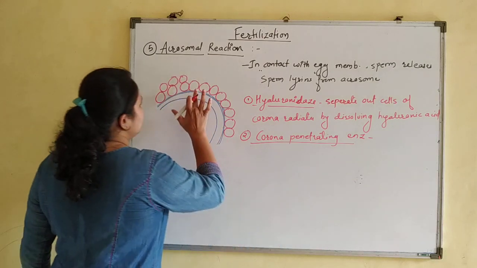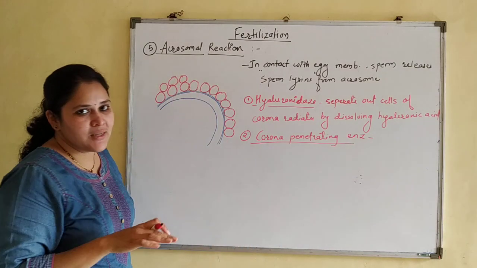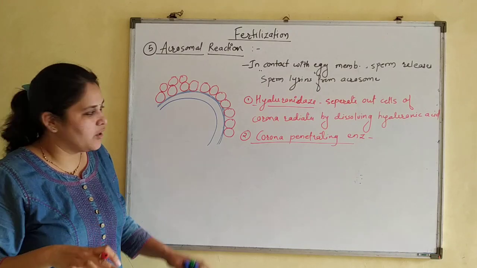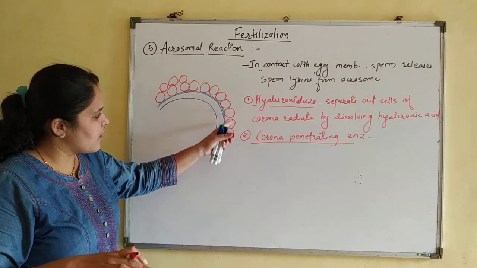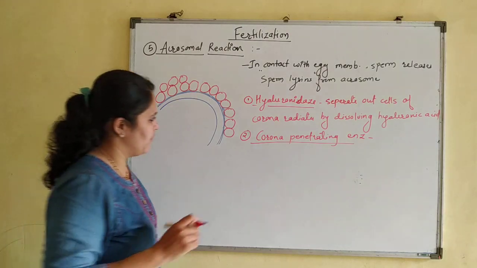Okay, once these cells get separated from each other, then what does it do? It digests the corona radiata layer to reach up to the egg membrane.